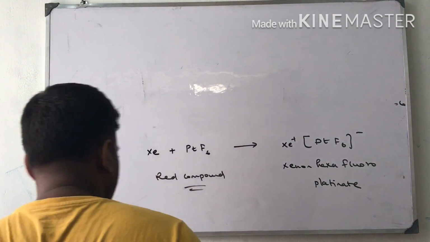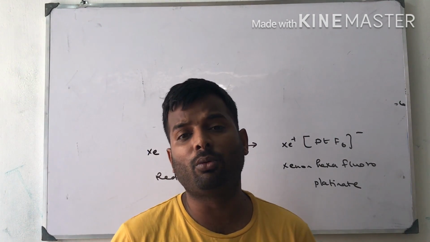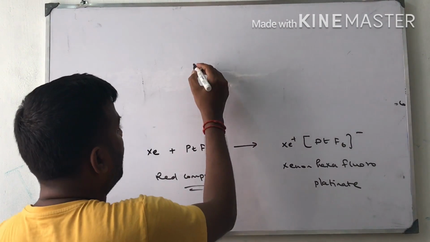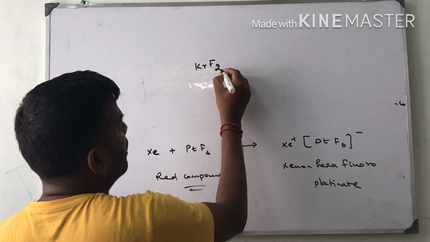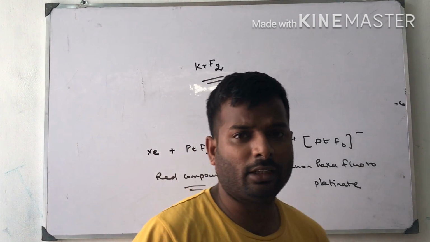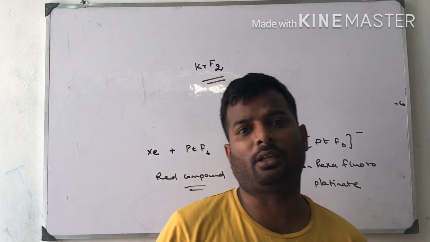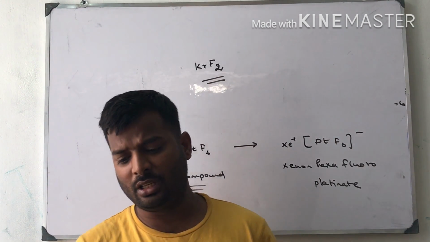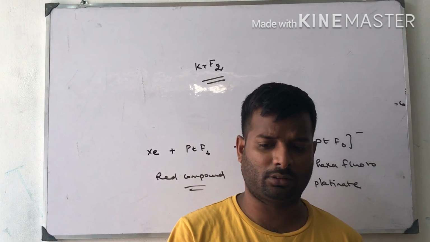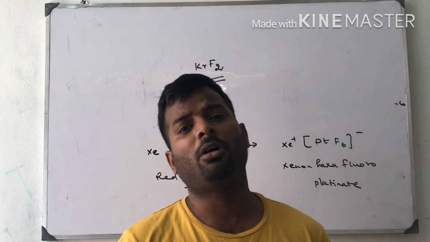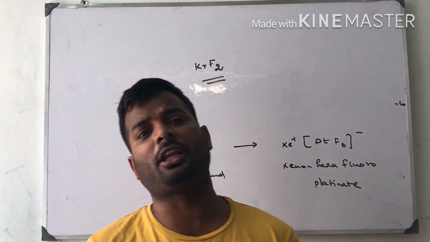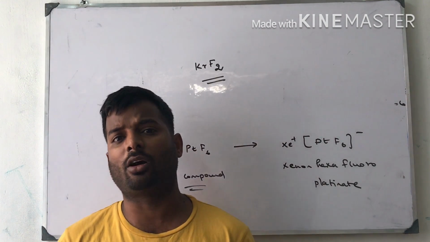Krypton also undergoes some reaction with fluorine. It will give krypton difluoride, KrF2. This is the second compound other than xenon. Argon, neon, helium and other noble gases are unreactive. They will not form any compounds.